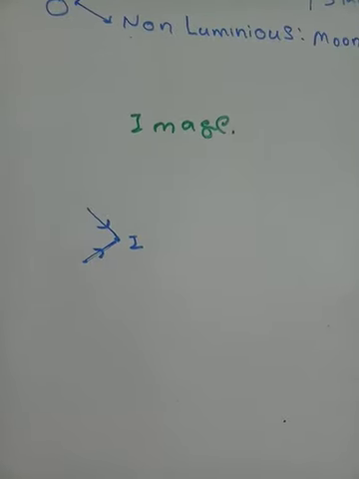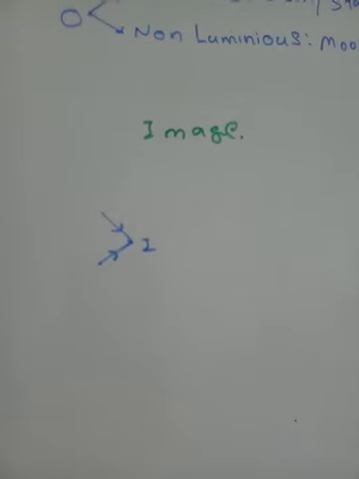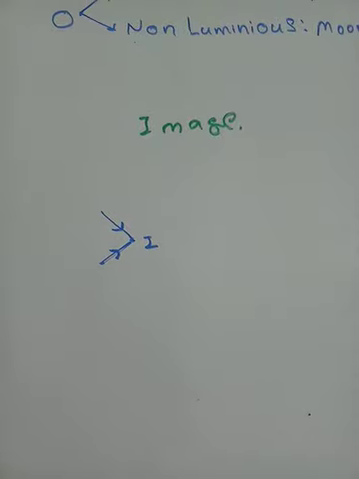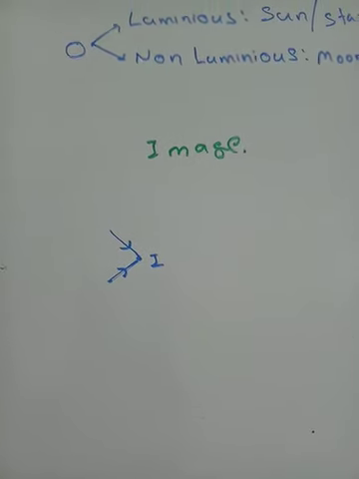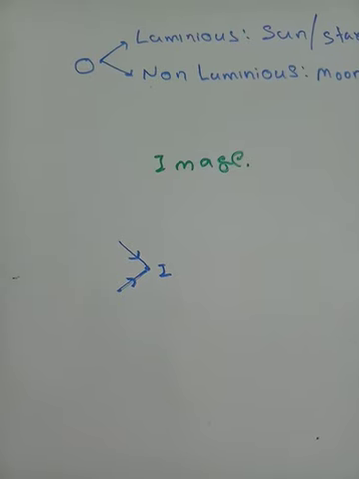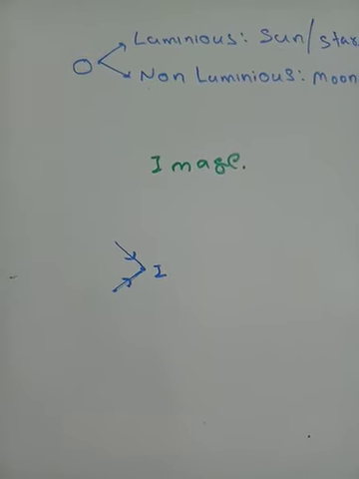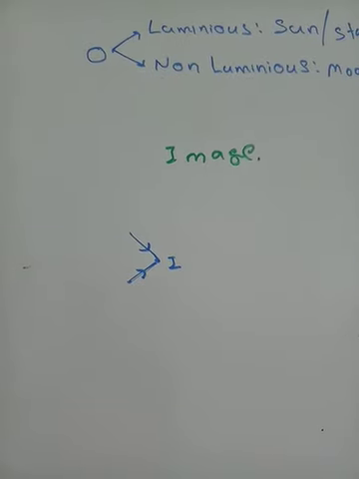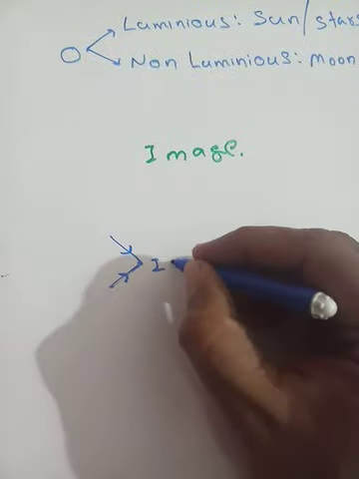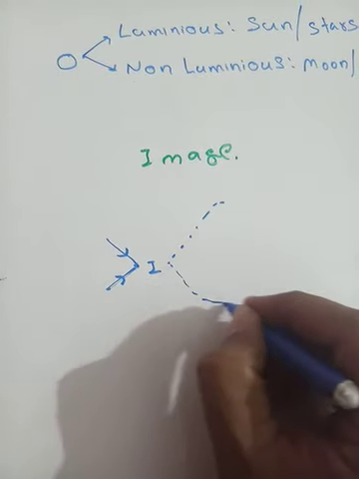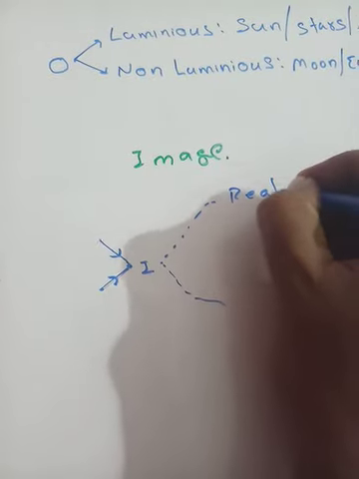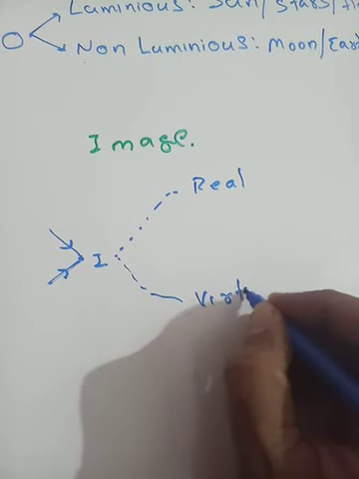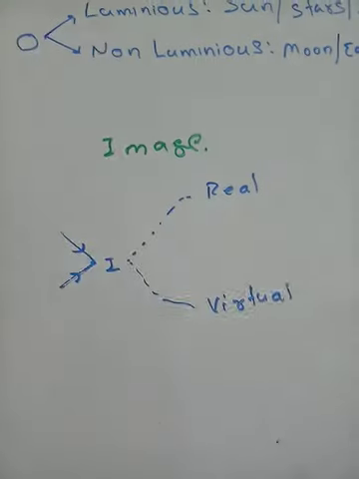This time it is not luminous and non-luminous, because an image cannot have its own light. So image is always what? If I asked you to categorize image as luminous or non-luminous, the answer would be non-luminous, because an image cannot generate light of its own. The two different categories of image are the first one, real image, and the second one, virtual image.